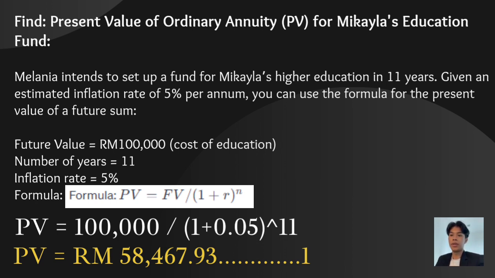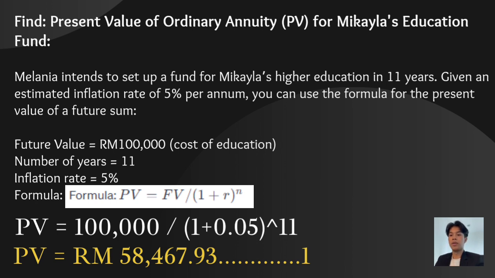The first thing that we need to find for the total sum is the present value of the ordinary annuity for Michaela's education. Millennia intends to set up a fund for Michaela's higher education in 11 years. Given an estimated inflation rate of 5% per annum, you can use the formula for the present value of a future sum. The future value is 100,000 ringgit Malaysia from the cost of education, the number of years is 11, and the inflation rate is 5%.